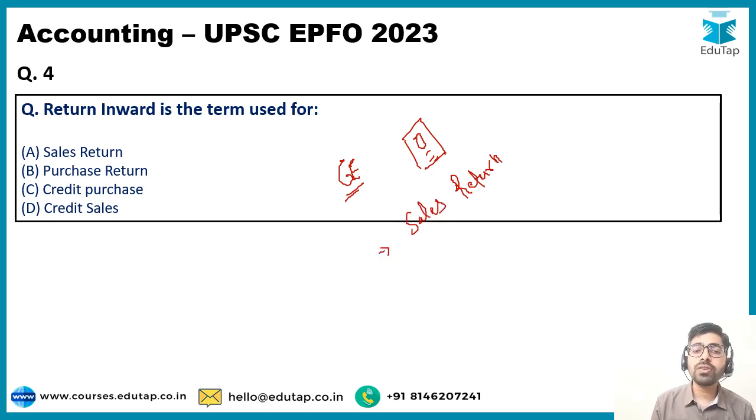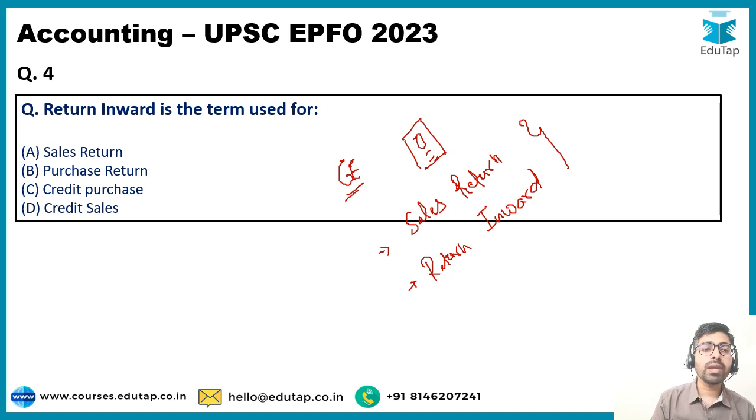And the goods which were initially sold are now coming back to Jethalal. So this is also referred to as return inward. Goods are coming inward. Okay, return inward, and this is going to be another name which is used for sales return. So the correct answer to this particular question is going to be option number A, sales return.